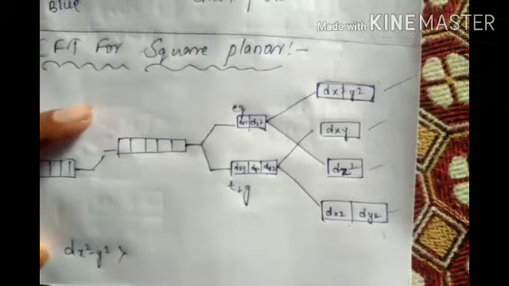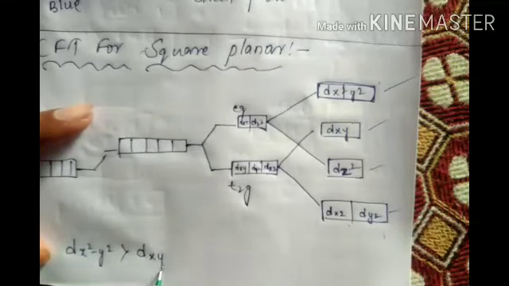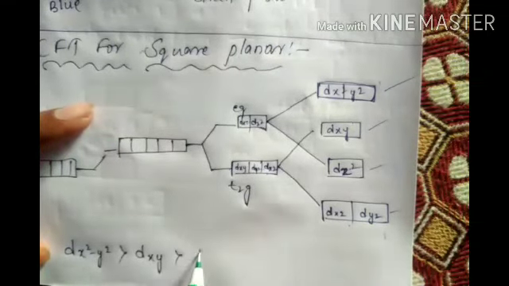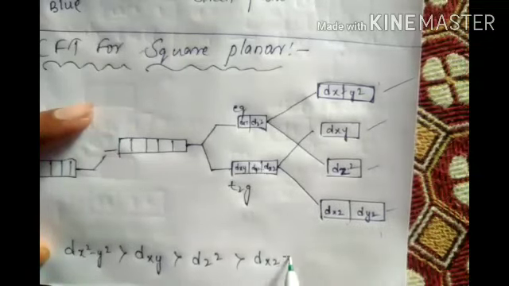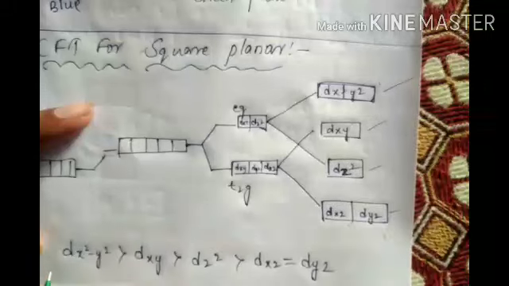this three is split: the first box is going upside, the remaining two going downside. In these two, dz² is coming down and the remaining is going up. Means this is the higher level, this is the lower level. These both are higher, these both are lower. Now write: dx²-y² is higher than dxy, then dz², then dxz equal to dyz.